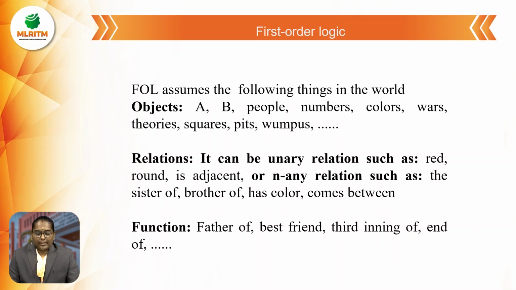Relations: it can be unary relations such as red, round, is adjacent, or n-ary relations such as sister of, brother of, has color, comes between. Functions: father of, best friend, third month of, and of. So we have to choose the examples one by one.